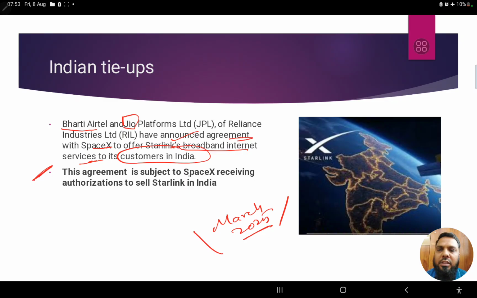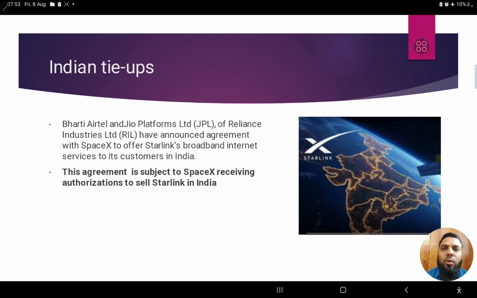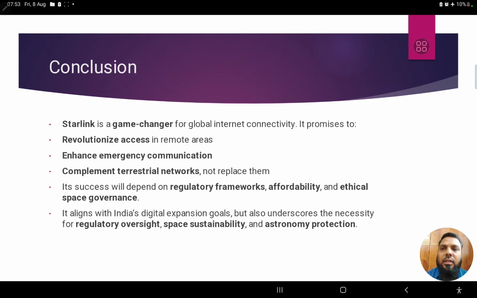But definitely this service is subject to SpaceX receiving authorization from India. So the entire authorization process is going on. It's currently under processing, we can say. But once SpaceX receives authorization from the government, both Airtel and Jio are going to utilize Starlink services to provide better services for their customers. So this is something related to Indian tie-ups.